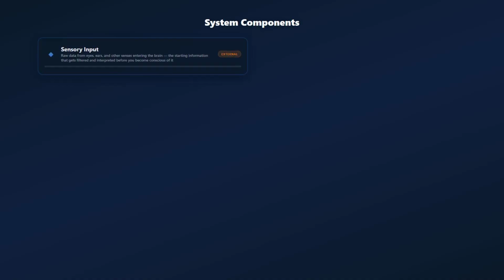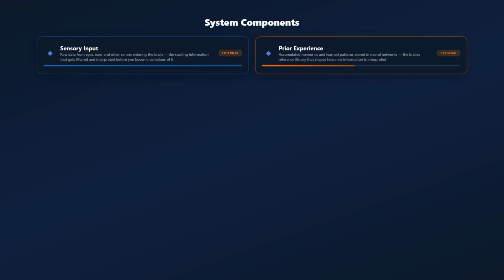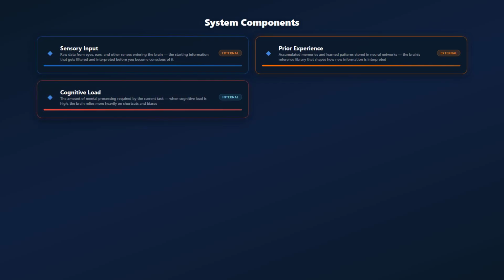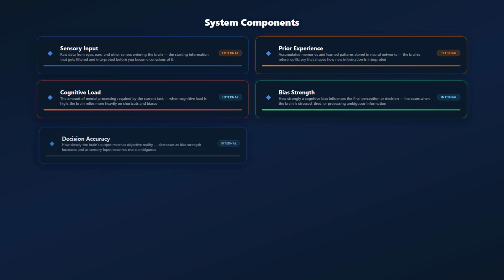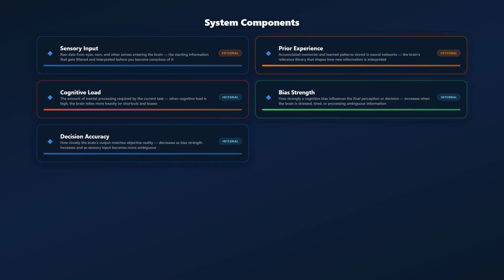To understand how these biases work, we need to look at 5 key components in our system. We start with sensory input, the raw external data from our senses, and prior experience, our accumulated memories and learned patterns, both acting as inputs to the system. Inside the brain, cognitive load, the mental processing required, and bias strength, how much a bias influences us, are internal outputs. Finally, decision accuracy, how well our perception matches reality, is another crucial internal output.